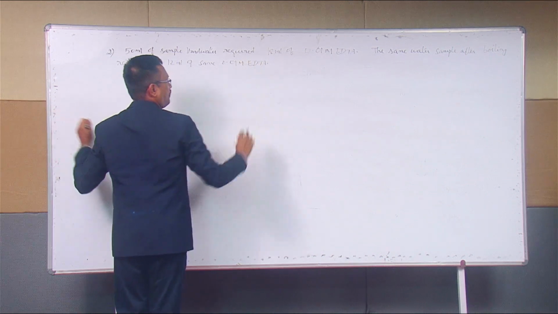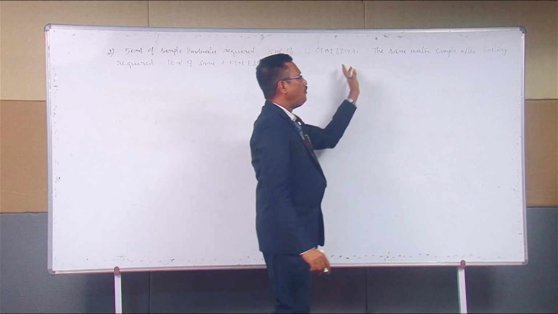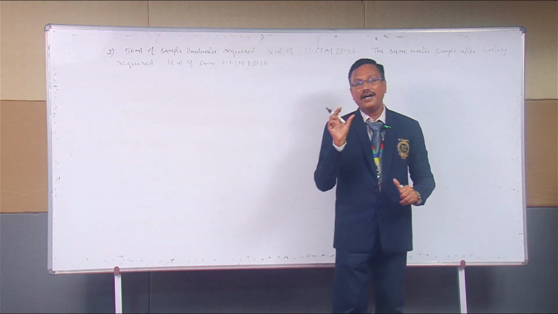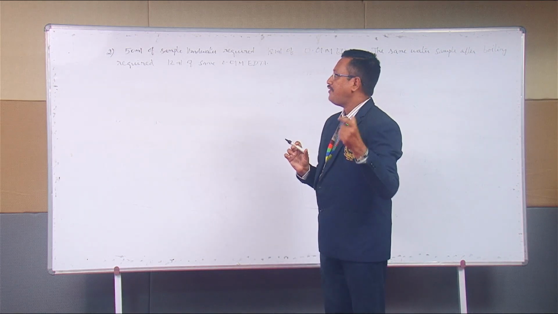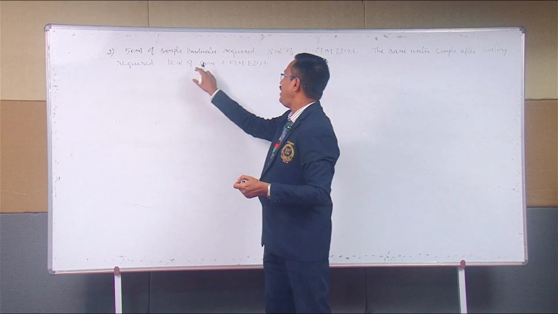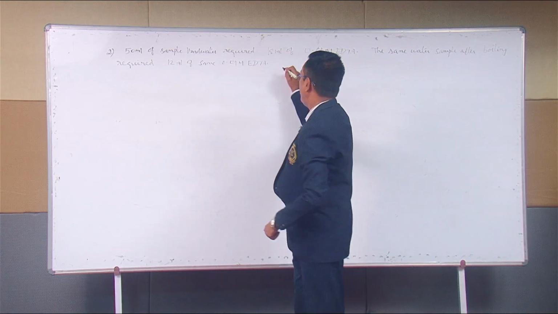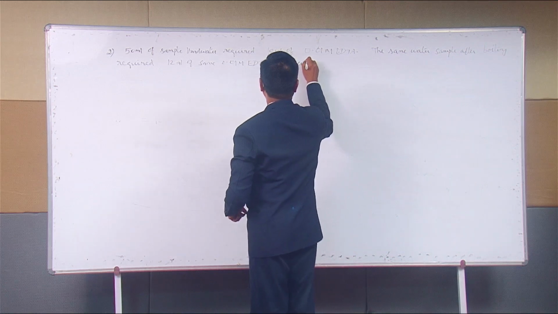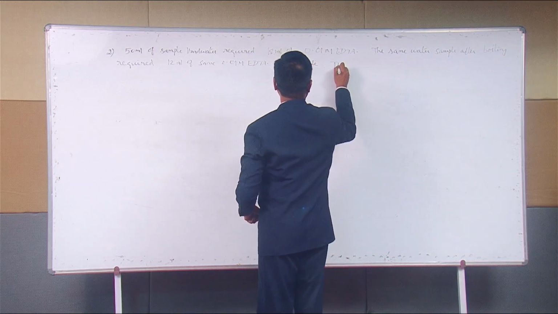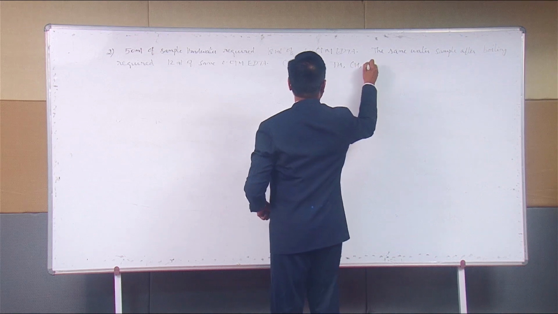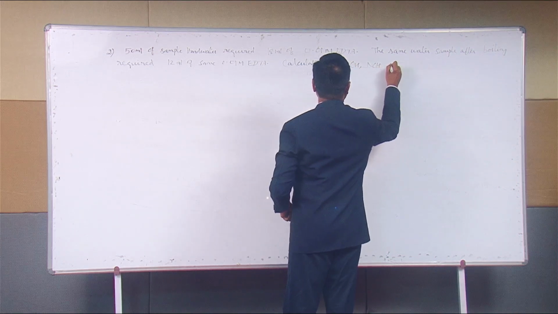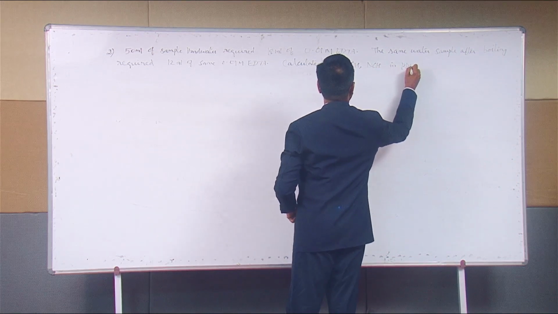This is the second statement. What is the second statement? The same water sample after boiling, that is the catchword, after boiling required 12 ml of the same 0.01 M EDTA. Calculate TH, CH, NCH in ppm.